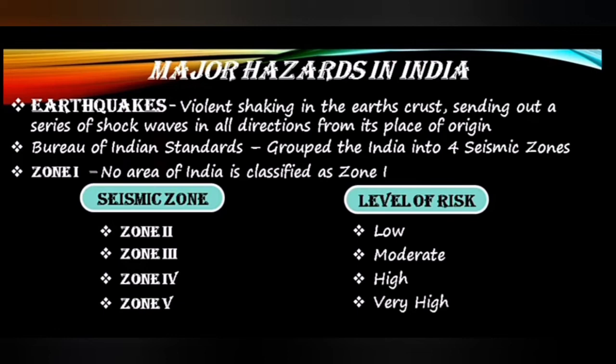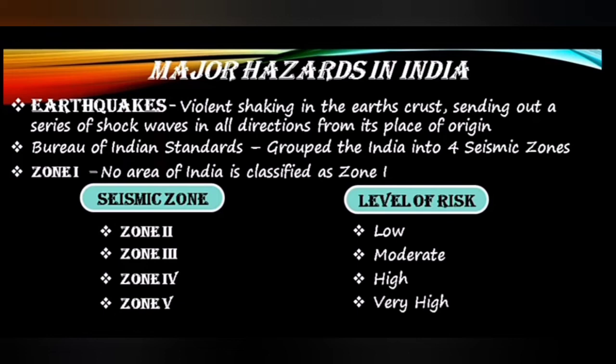Earthquakes. An earthquake is a violent tremor in the earth's crust, sending out a series of shock waves in all directions from the place of origin. Seismic zones and level of risk: Zone 2, low.